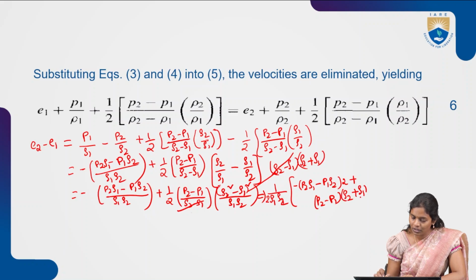Row 2 plus row 1. So this is the expression which we got.